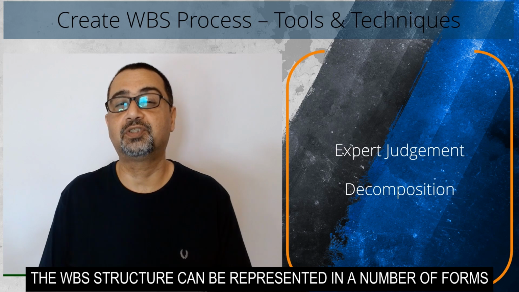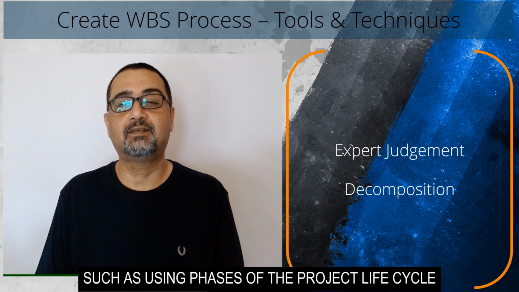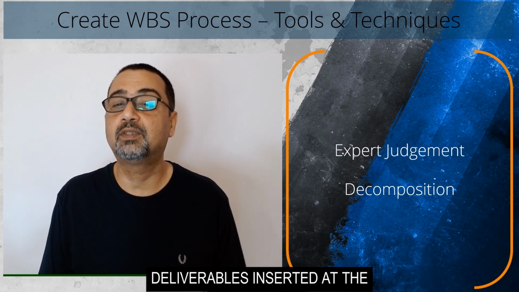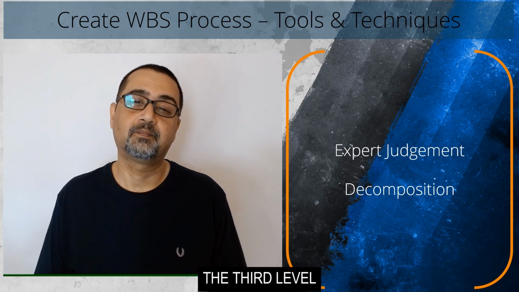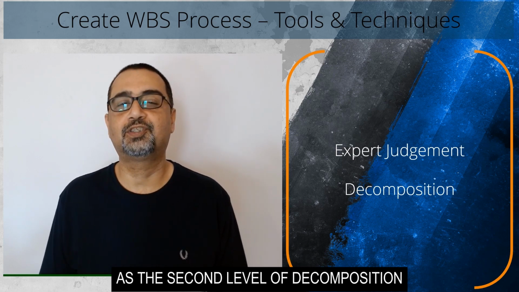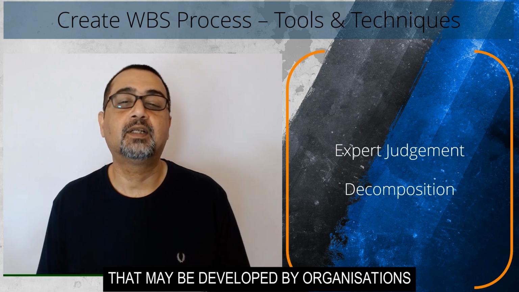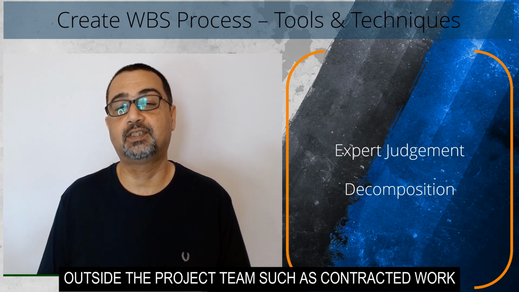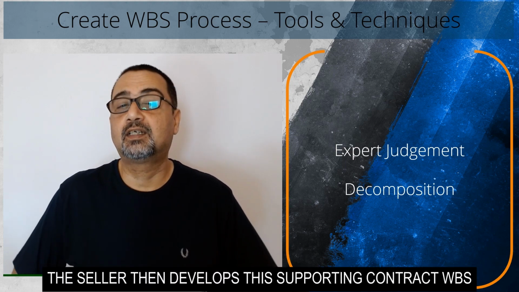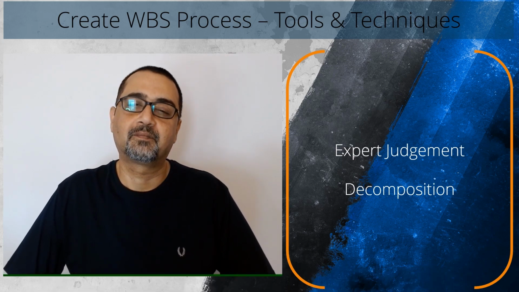The WBS structure can be represented in a number of forms, such as using phases of the project lifecycle as a second level of decomposition, with the product and project deliverables inserted at the third level, or using major deliverables as the second level of decomposition and incorporating subcomponents that may be developed by organizations outside the project team, such as contracted work. The seller then develops this supporting contract WBS as part of the contracted work.